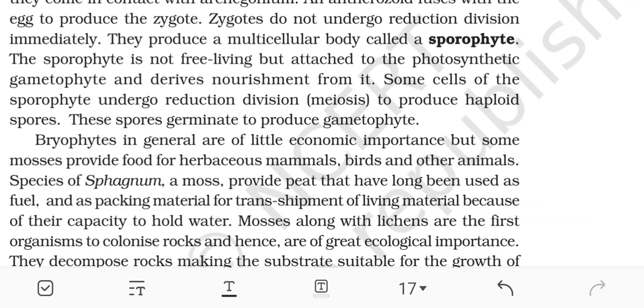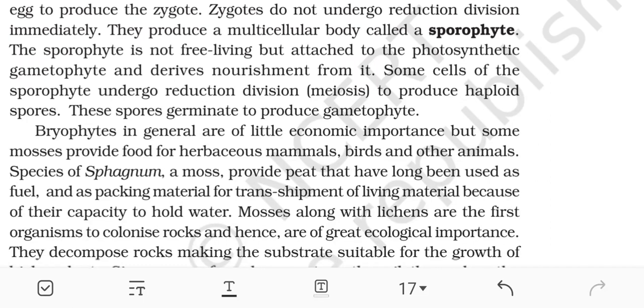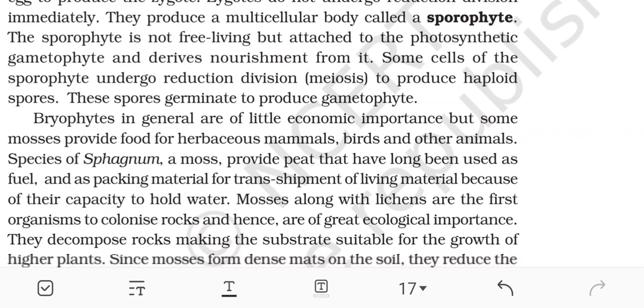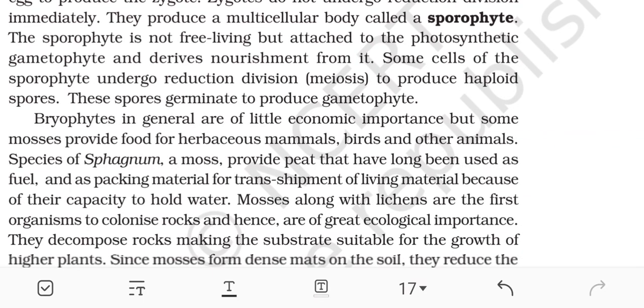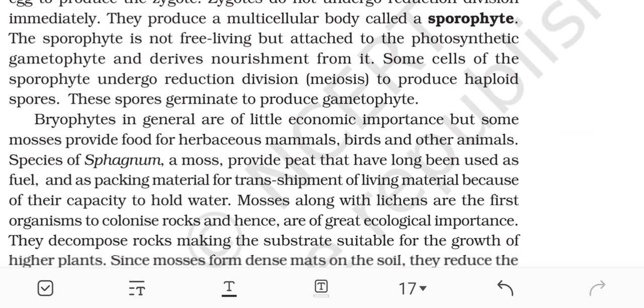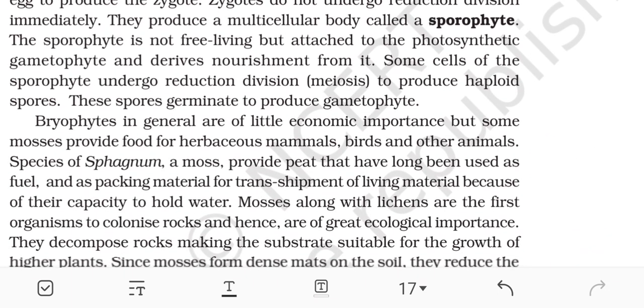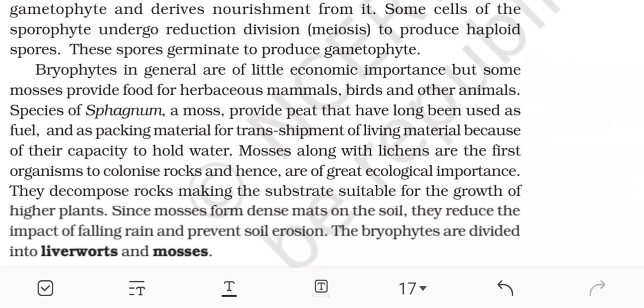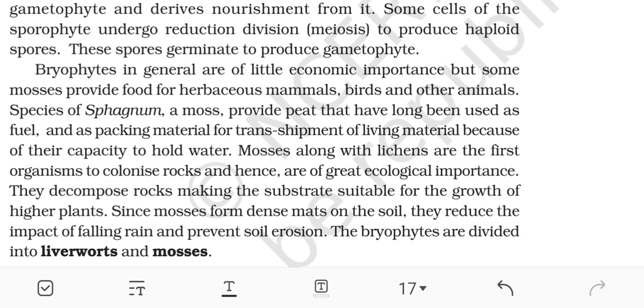The zygote does not undergo reduction division immediately. It produces a multicellular body called the sporophyte. The sporophyte is not free living but is attached to the photosynthetic gametophyte and derives nourishment from it. Some cells of the sporophyte undergo reduction division, meiosis, to produce haploid spores. These spores germinate to produce the gametophyte.